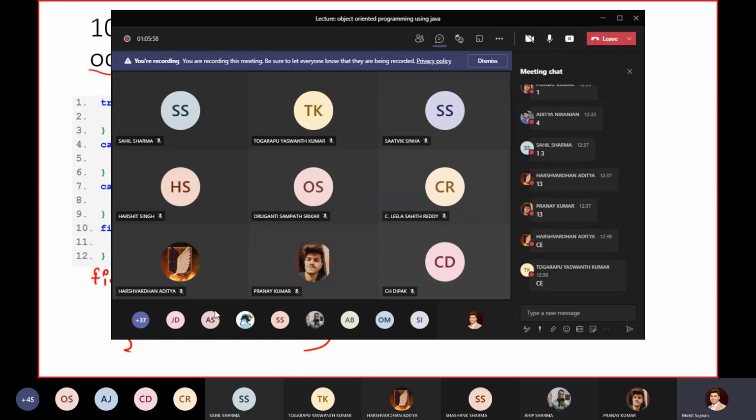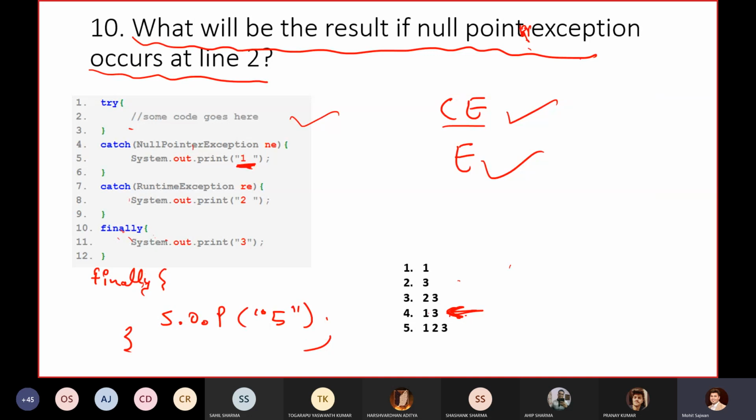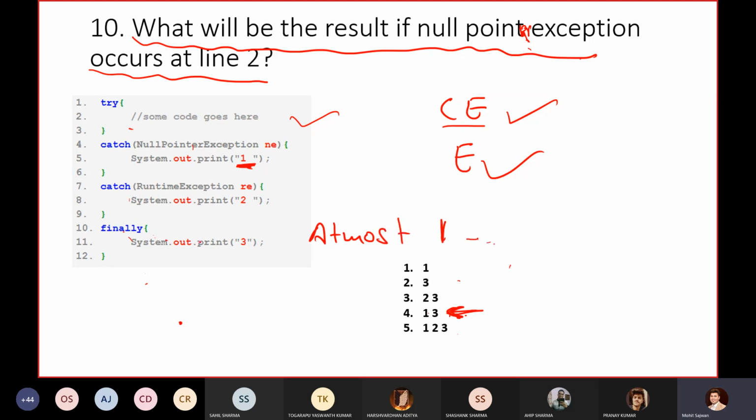So Yashwant and Harshvardhan posted compilation error. Yes, your answers are correct, because I'm revising all your concepts. In your program, remember that you can have only one finally block. You can have at most one finally block. It is optional; even if you want to remove it, you can remove it. That is why I have used at most. At most means 0 or 1. It's up to you.